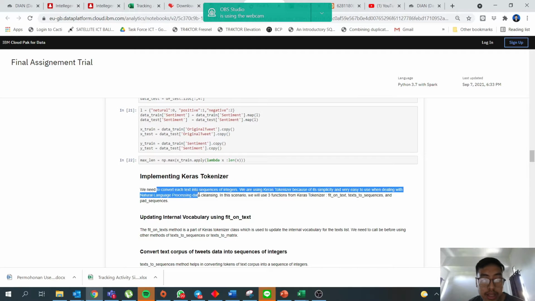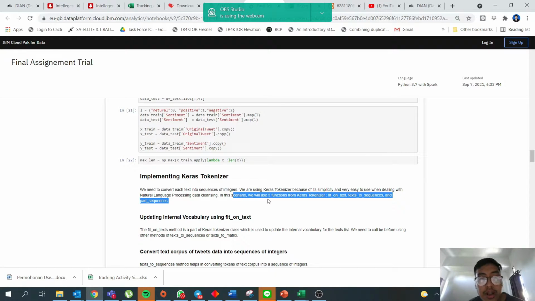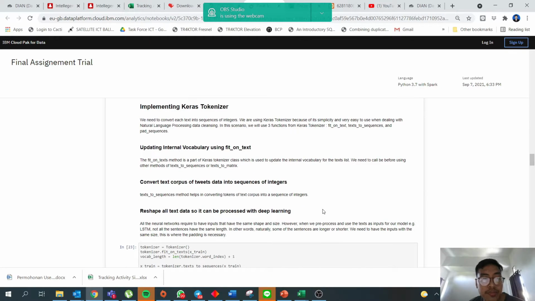We need to convert the text into sequences of integers. We are using the Keras tokenizer because of its simplicity and it is very easy to use when dealing with natural language processing data cleansing. In this scenario, we will use three functions from Keras: fit on texts, texts to sequences, and pad sequences. The first is fit on texts.